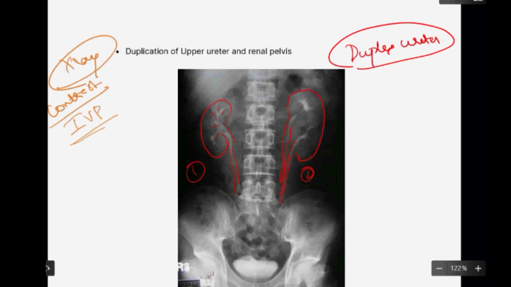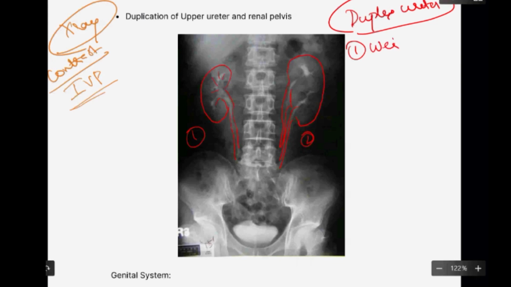Okay, so I have two neat questions for you here. One question is, there's something called the Weigert-Meyer rule. This rule is that if you're having a duplex ureter, two ureters from the same kidney, it indicates that the first ureter is going to insert into the bladder most distally, and the second ureter will insert into the bladder superiorly.